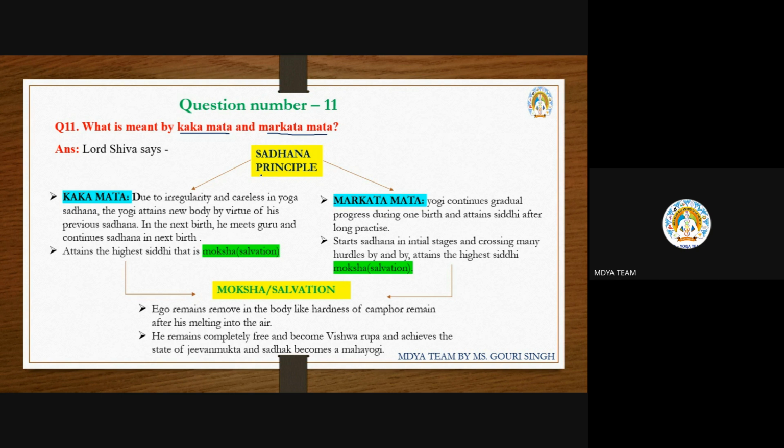It will fly over one tree, and after taking some fruits from that tree, the crow flies over to another tree. According to Lord Shiva, what he is trying to say is that whenever the crow sees different types of fruits present in different trees, what happens to the crow?